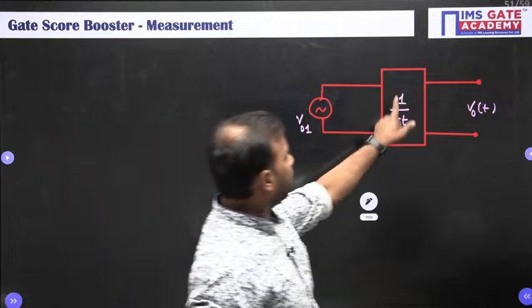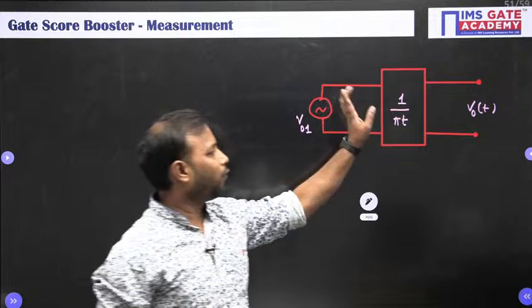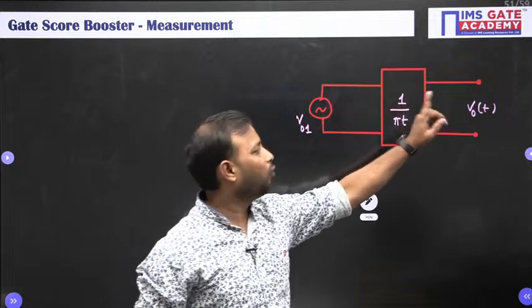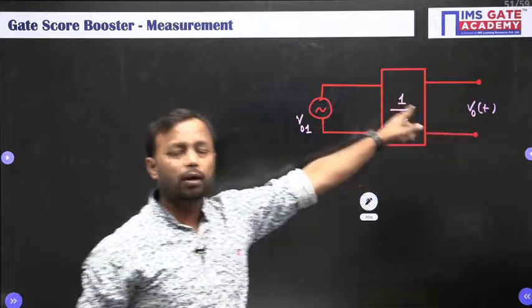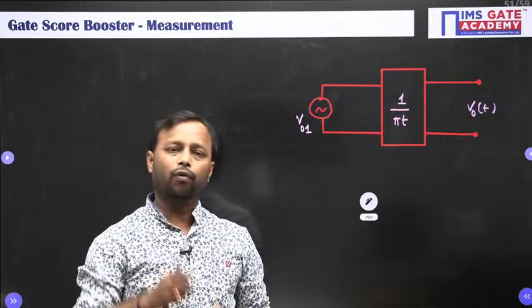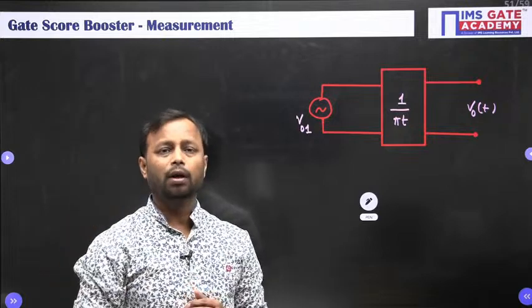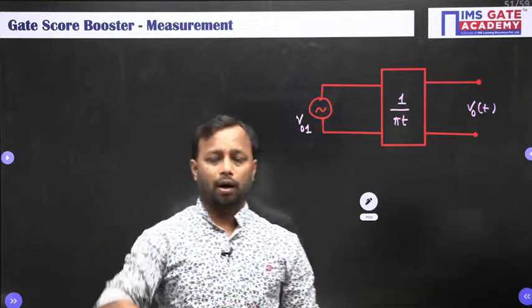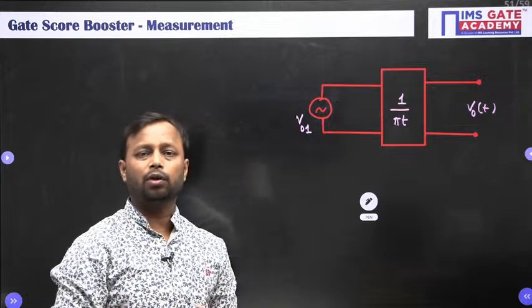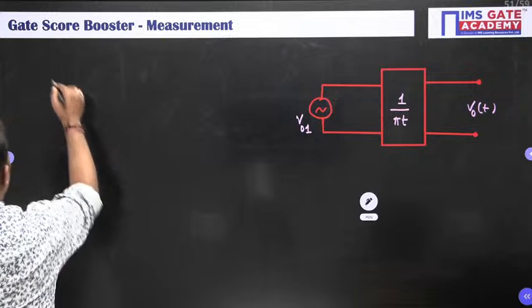Now if you see, this is a non-periodic signal, and for a non-periodic signal, how can we find the output? By using the Fourier transform. Fourier series is applicable for the periodic waveform, whereas the Fourier transform is applicable for the non-periodic waveform. So how can we find the output?